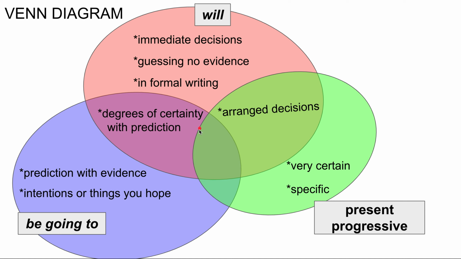The book doesn't let us know about any of these that overlap for all three, or for be going to and the present progressive. Okay, the two situations where they overlap are for will and be going to, and for will and the present progressive.